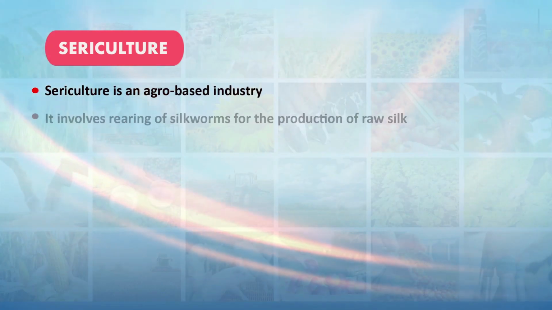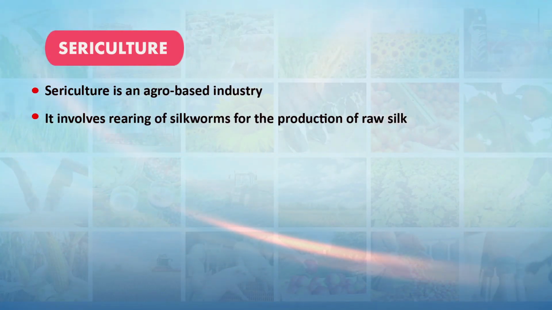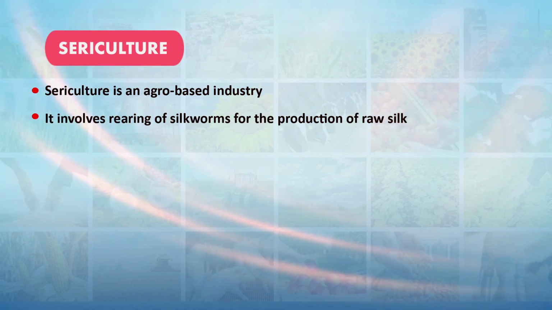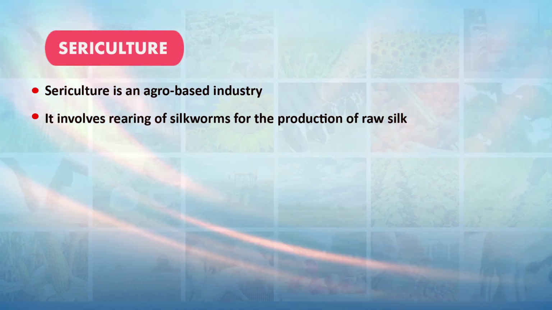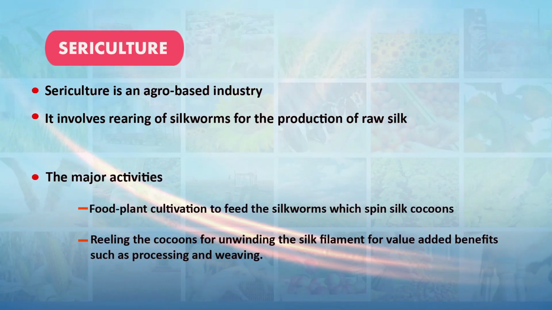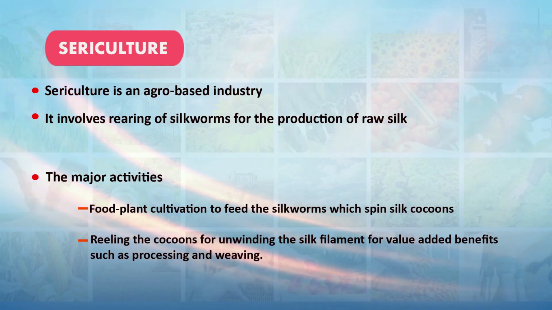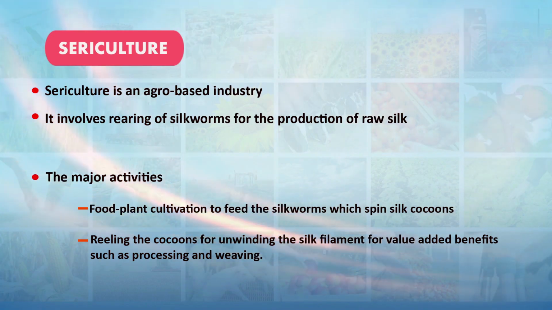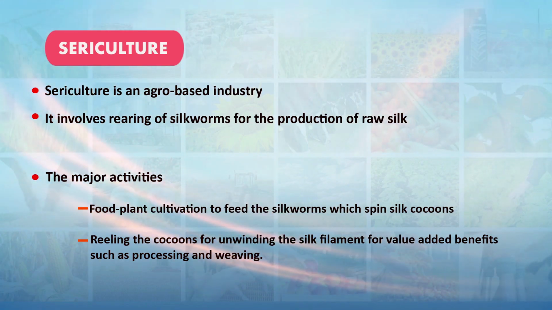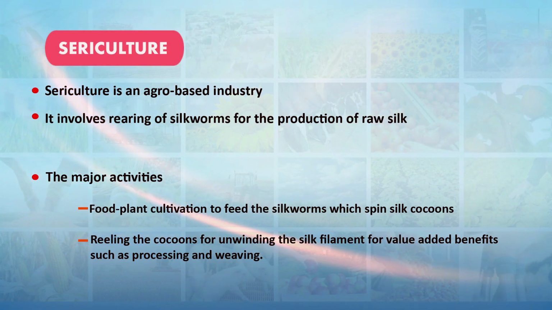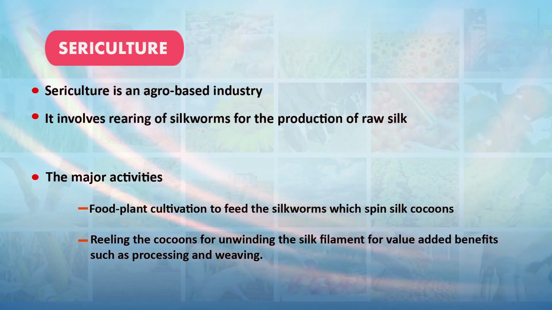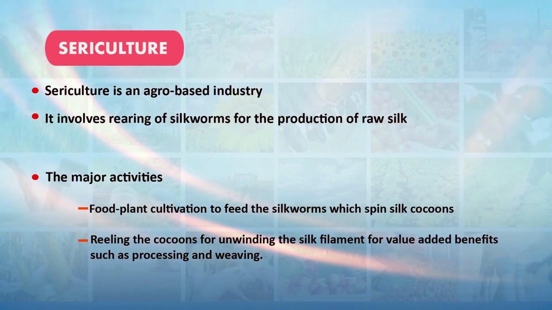And now we will move to the sericulture sector. Sericulture is basically an agro-based industry. It involves rearing of silkworm for the production of raw silk, basically a yarn obtained from the cocoon spun by certain species. And the major activity in the production of raw silk is that we need to cultivate the food plants to feed the silkworm, which spins the silk cocoon, and then reeling of the cocoon for unwinding the silk filament for the value added benefits such as processing and weaving.